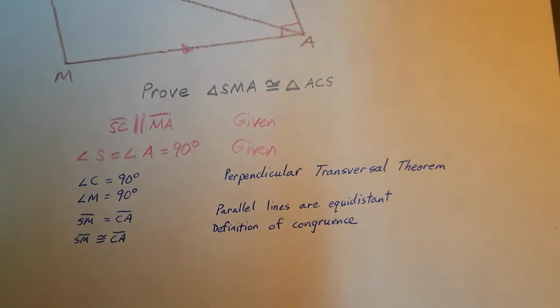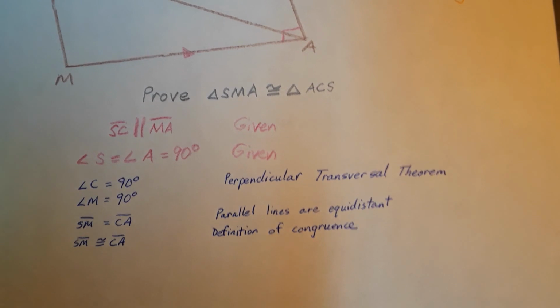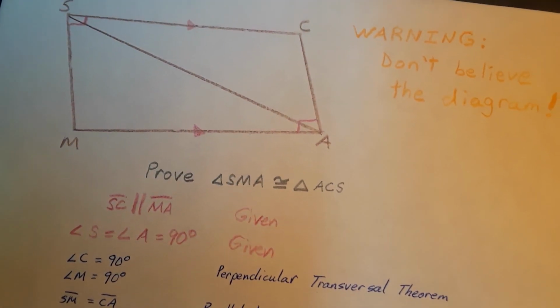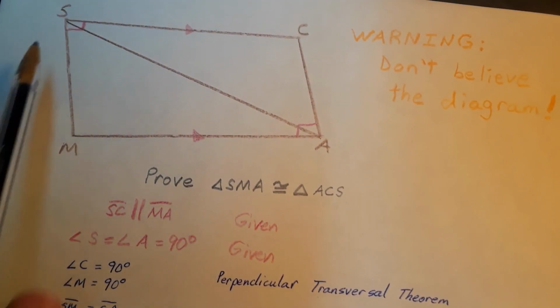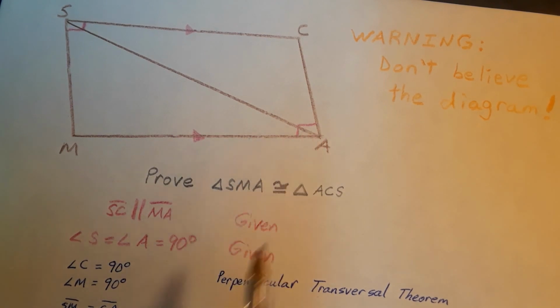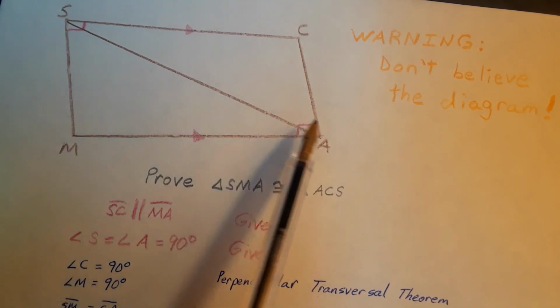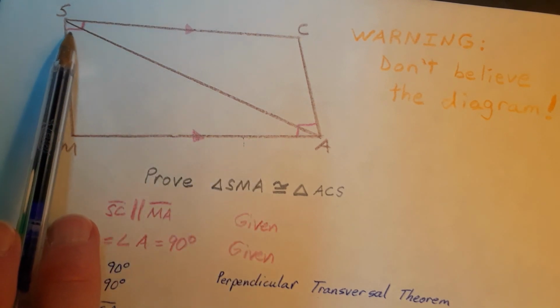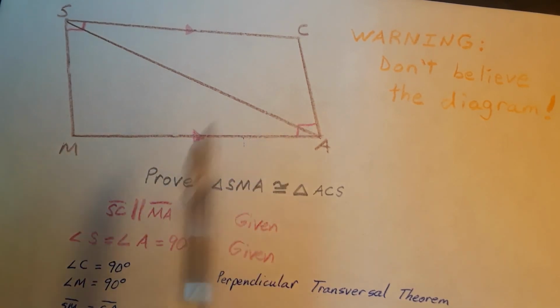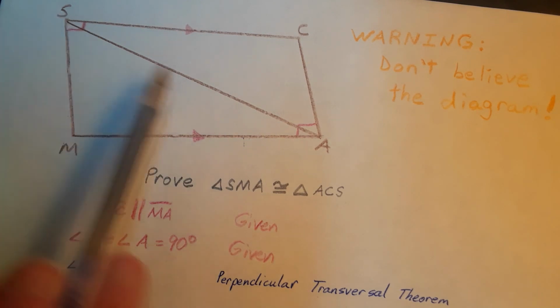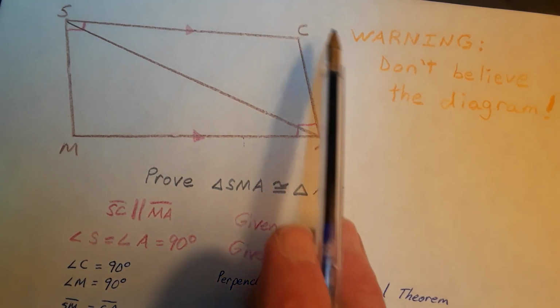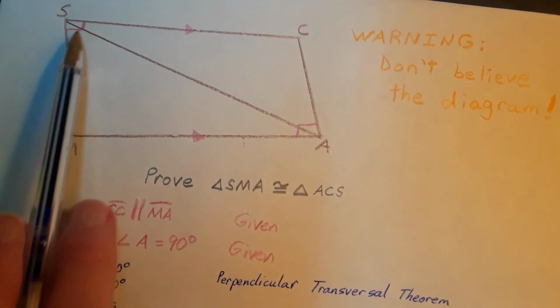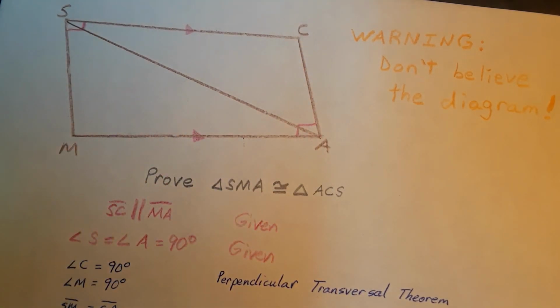The next thing that we're going to do is take a look at this segment SA. This also creates a transversal between parallels, and we're going to use that to determine angles. By the alternate interior angles theorem, we can find that MSA and CAS are congruent angles.